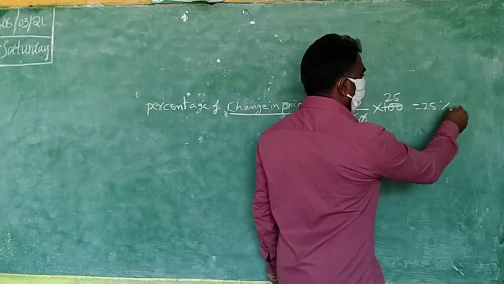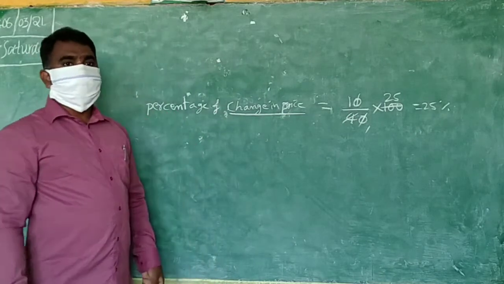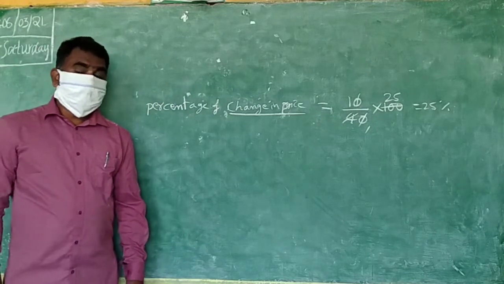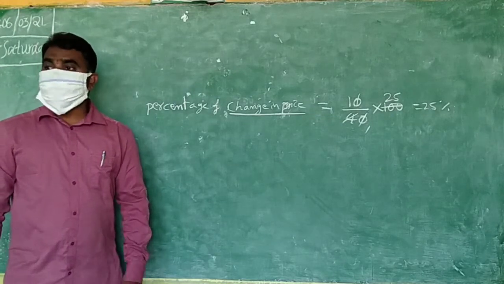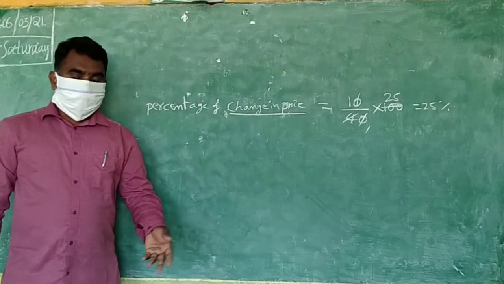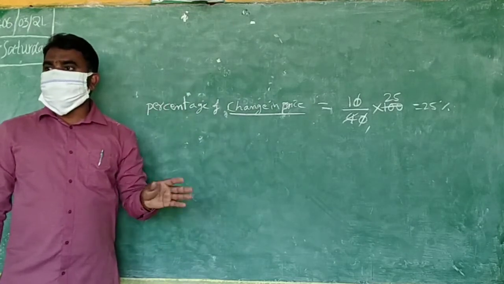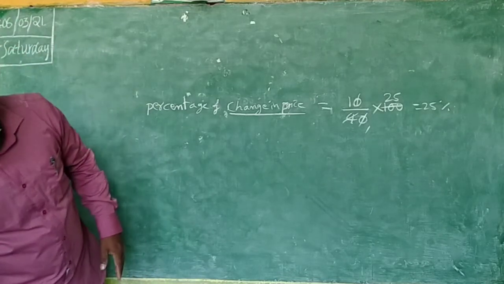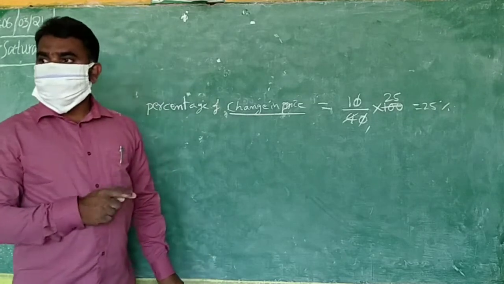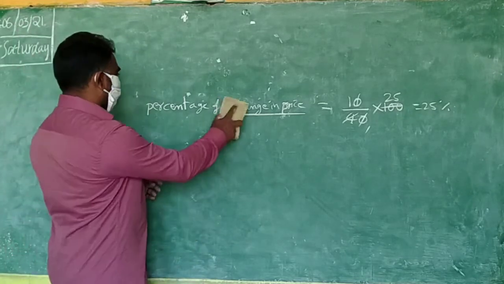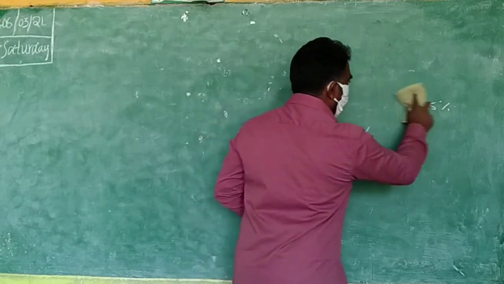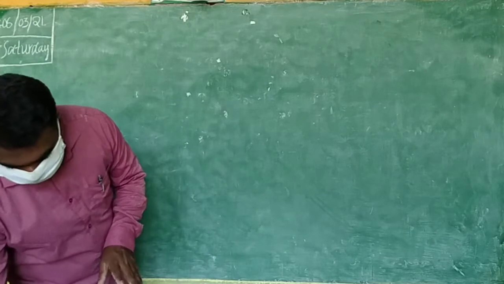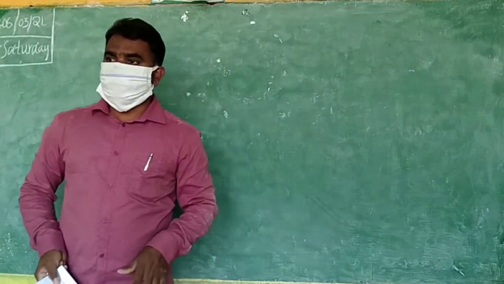So what is the change in commodity? 25%. Change in number is 10 rupees. Change in percentage is 25%. Okay, percentage is different, number is different. Number is whatever it means. Percentage is always for 100. You understand? Is there any doubt in it? No. So only sometimes these situations come. Always we will get the total only. Sometimes when we get this situation, then we will do it like that.